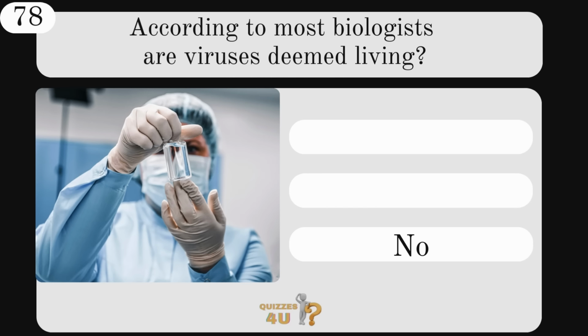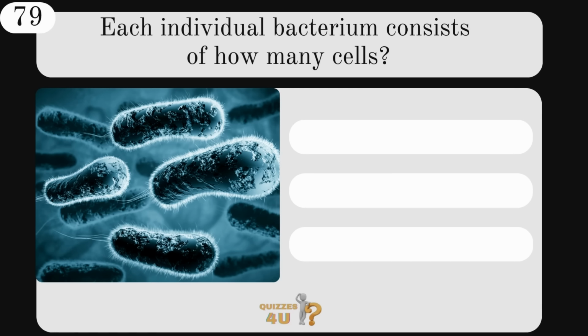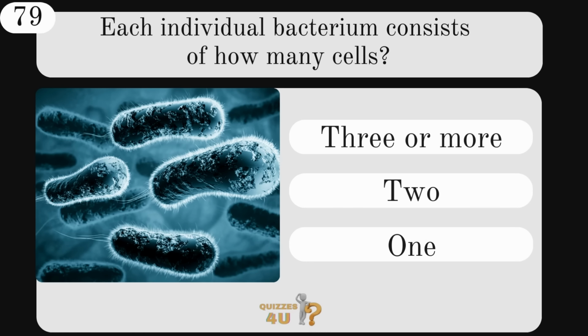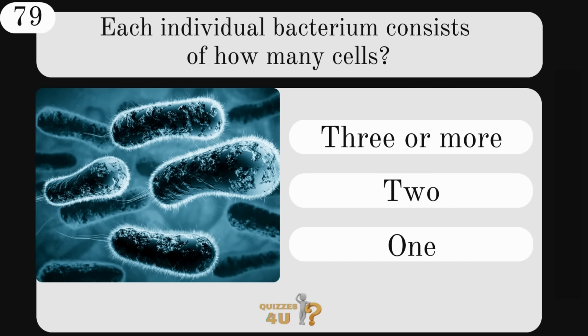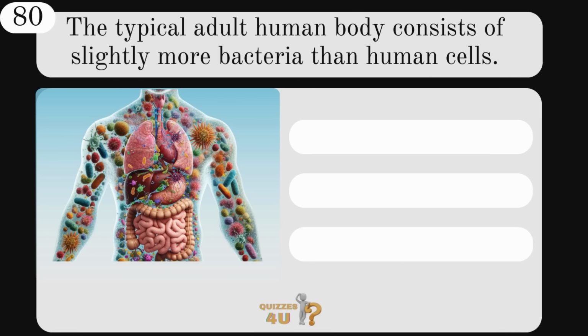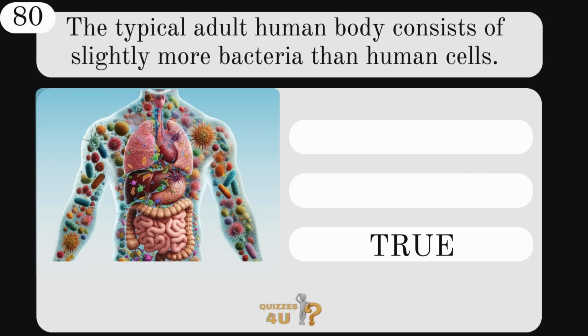The answer is no. Each individual bacterium consists of how many cells? 3 or more, 2 or 1? They are one cell. A typical adult human body consists of slightly more bacteria than human cells. Is that true or false? That is true.